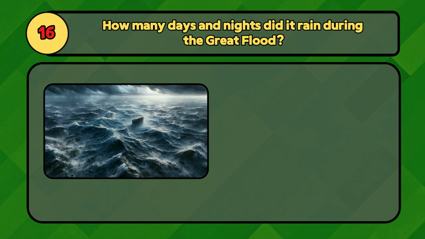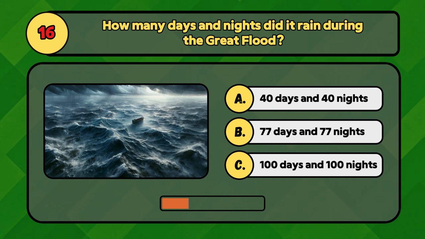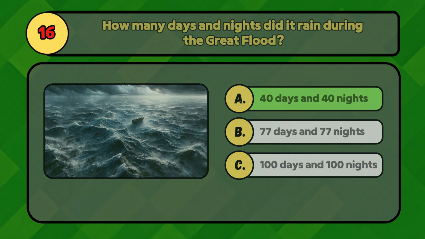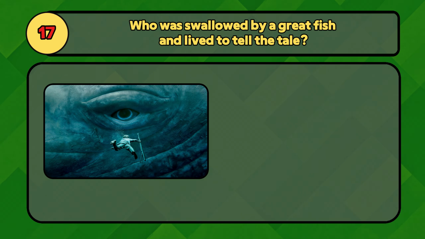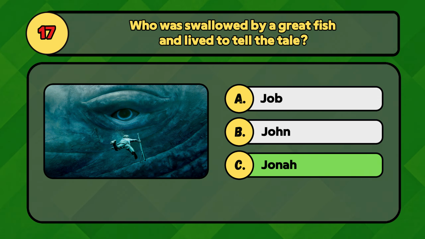How many days and nights did it rain during the Great Flood? It rained for 40 days and 40 nights. Who was swallowed by a great fish and lived to tell the tale? Jonah was swallowed by a great fish.